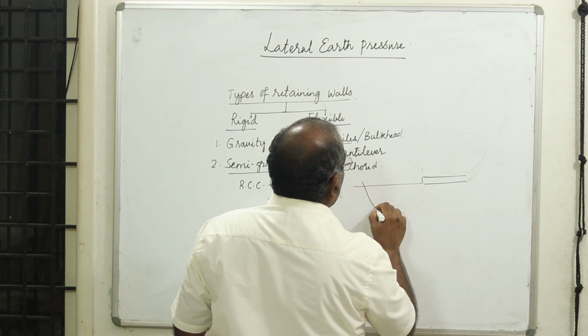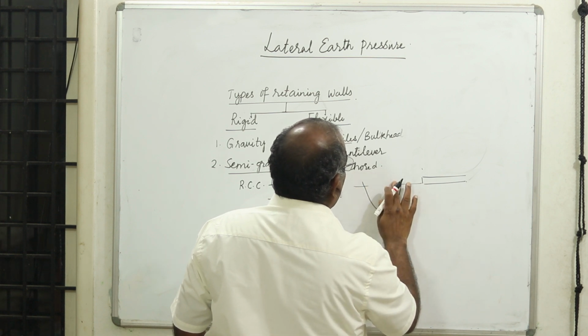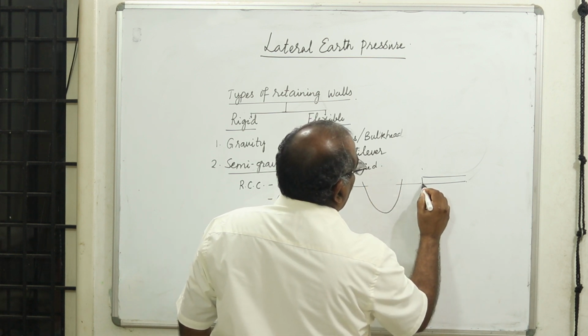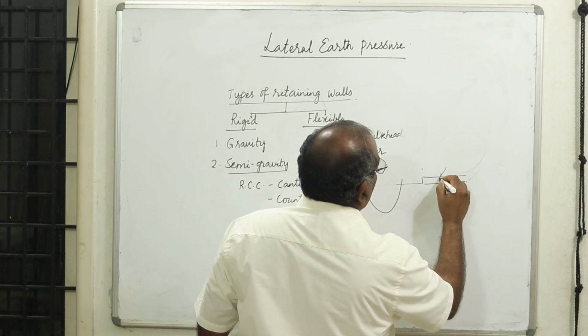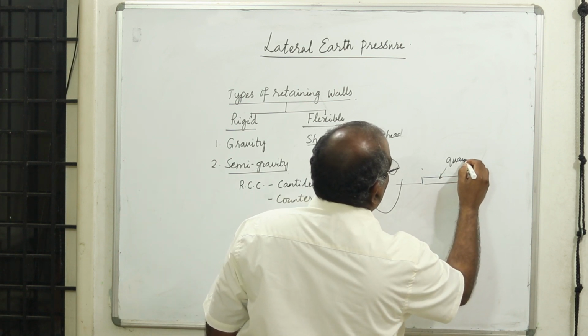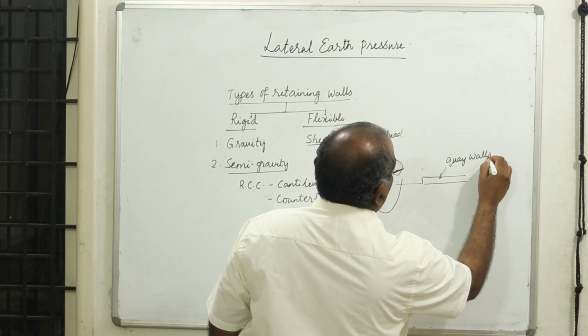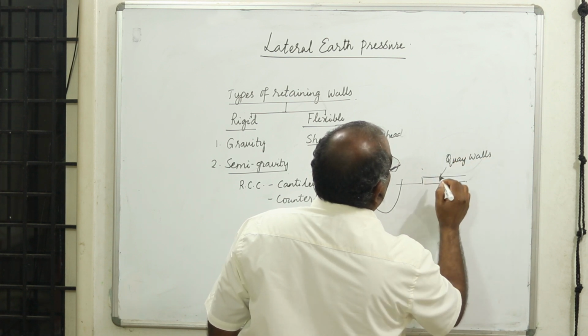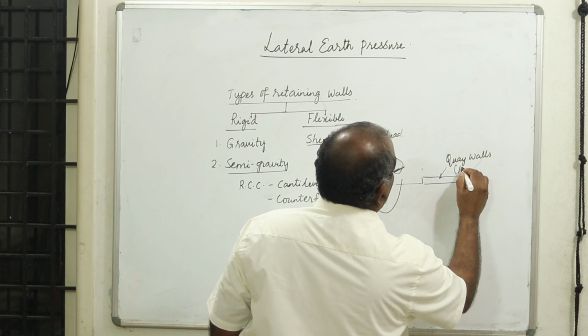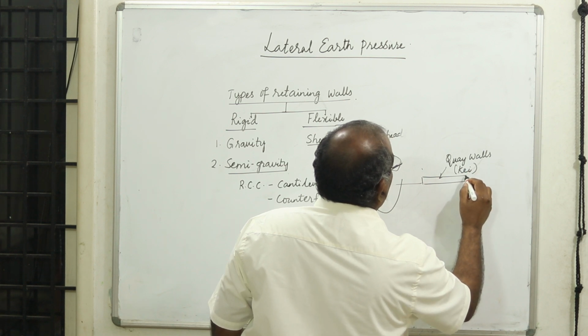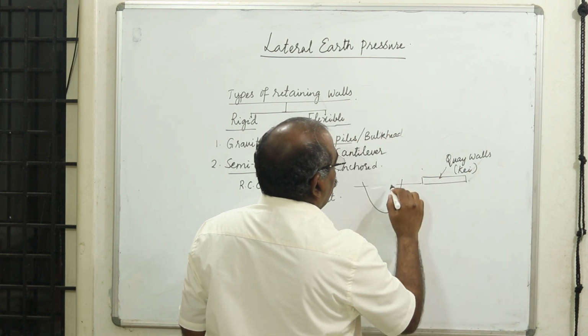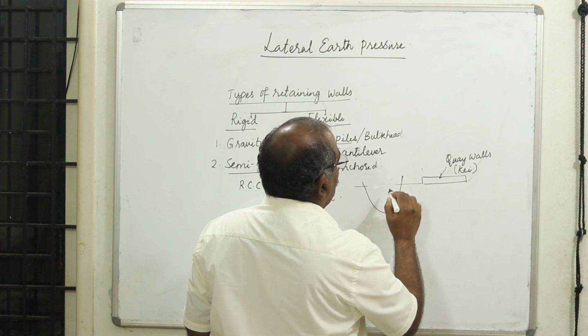Now the ships will come to the shore and we need to have platforms. These are called quay walls. The pronunciation is quay. Now near the port, this is required for unloading and loading the commodities.